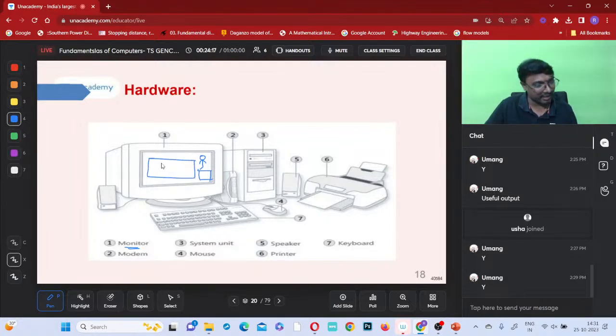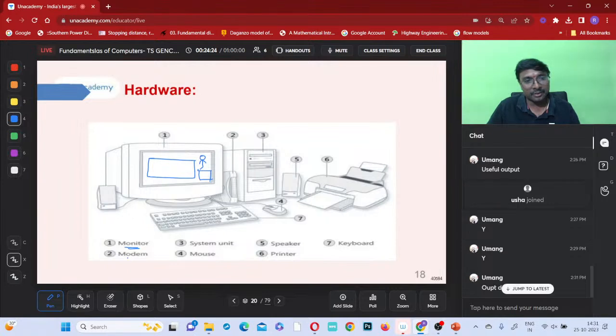That is your hardware. This is your monitor, yes or no? The second one, what is that? It need not be an output device, it can be an input device also. This second one is the modem.